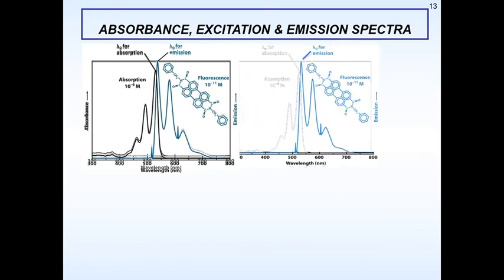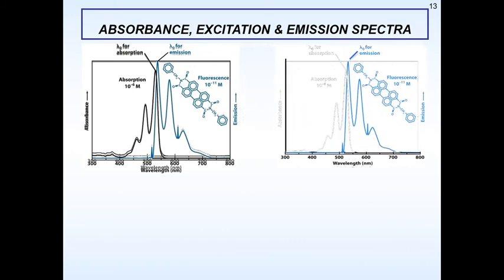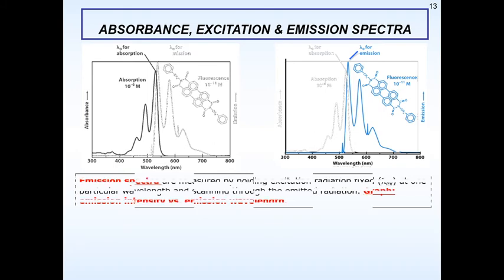Now look at the absorption and excitation spectra of this particular compound. Now absorption and fluorescence are exactly similar to each other because they are from the same molecule. Whatever has been absorbed will be given out. That means if we overlap the emission spectra and the absorption spectra, they will overlap completely. This is because of the very small changes. Hence we say that fluorescence spectroscopy and phosphorescence spectroscopy are very rare phenomena.